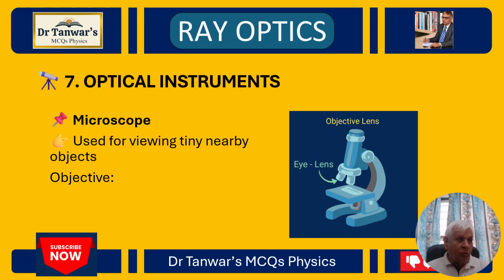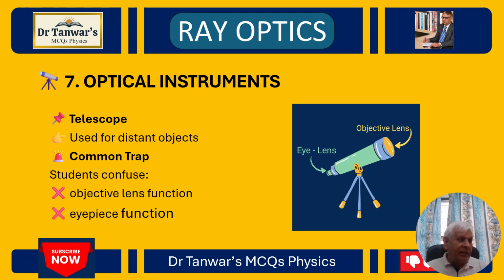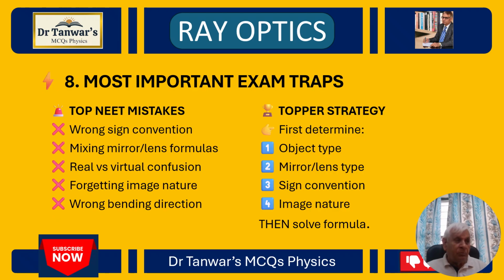Microscopes are used for viewing nearby objects, and telescopes are used for distant objects. A common trap is that students confuse the objective lens function and the eyepiece function. Most important exam tips you have to keep in mind, dear students.